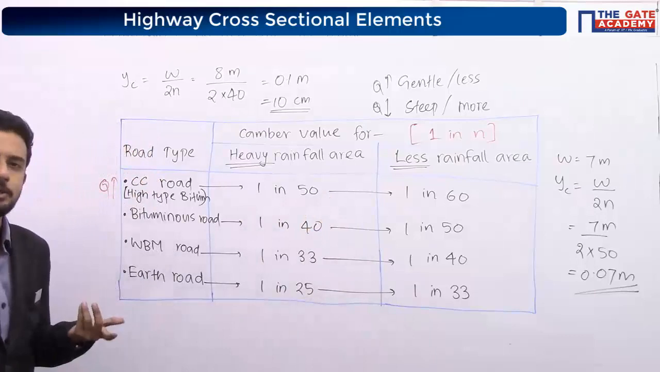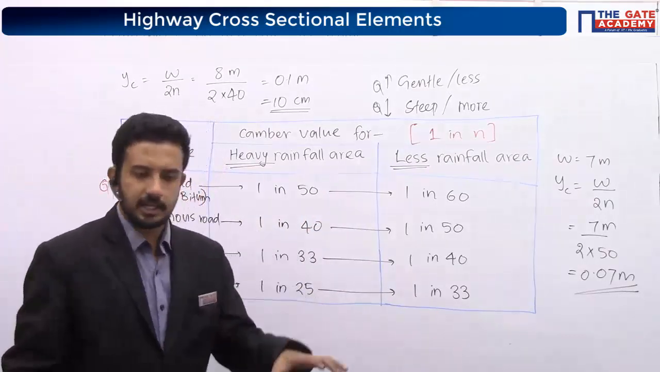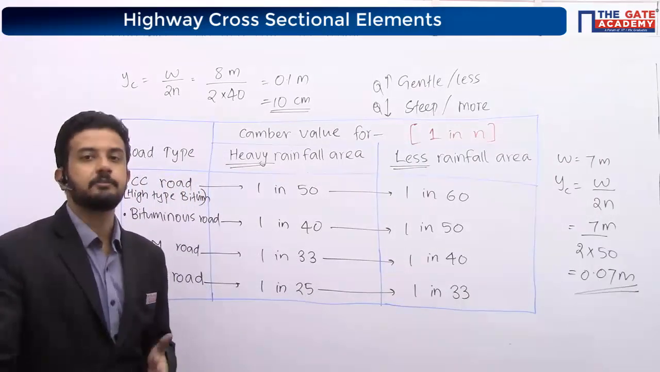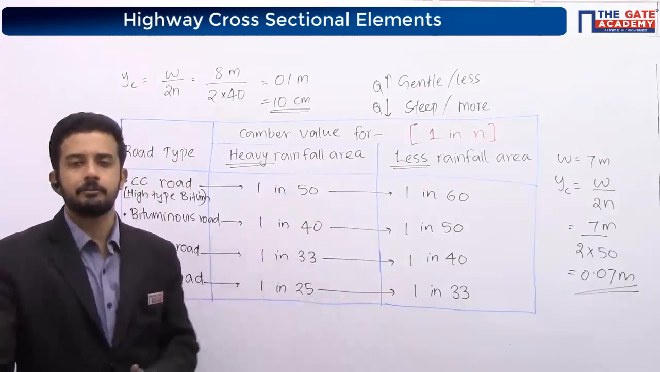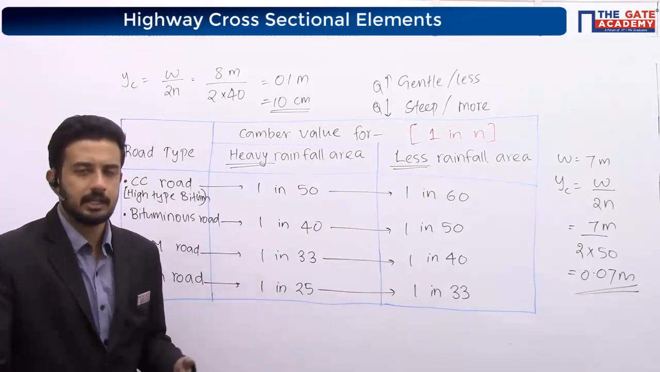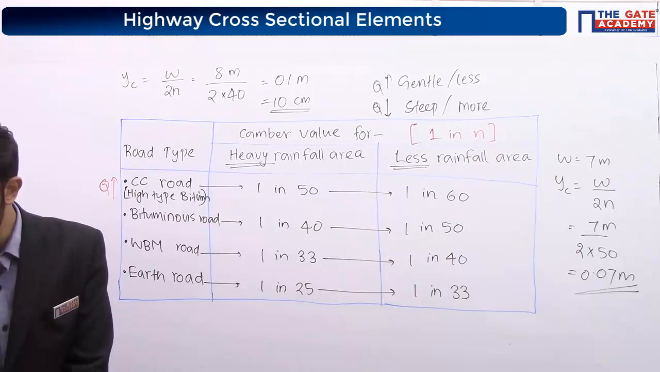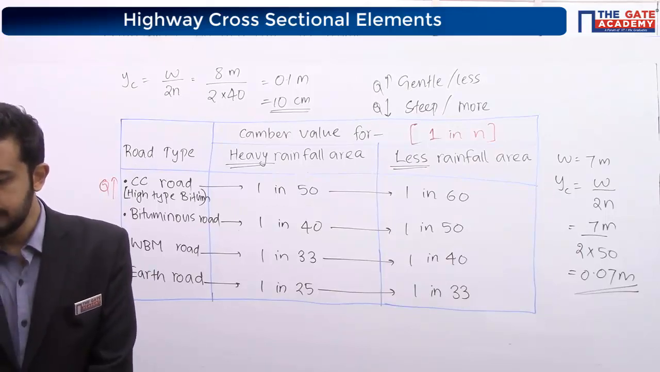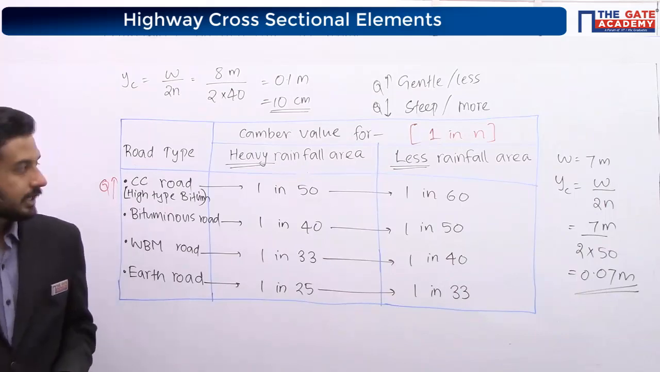Okay, what is the value of rainfall? Nothing is there. In the question itself they will mention that the area comes under a low rainfall or high rainfall region, like that. They will give it in the question itself. Okay. Now, that is what we call camber.